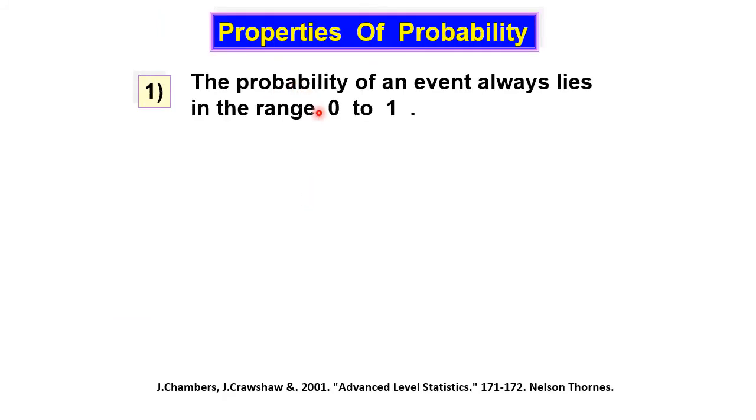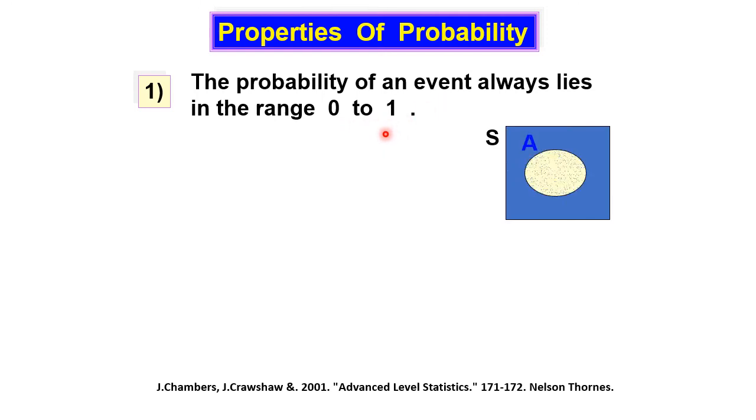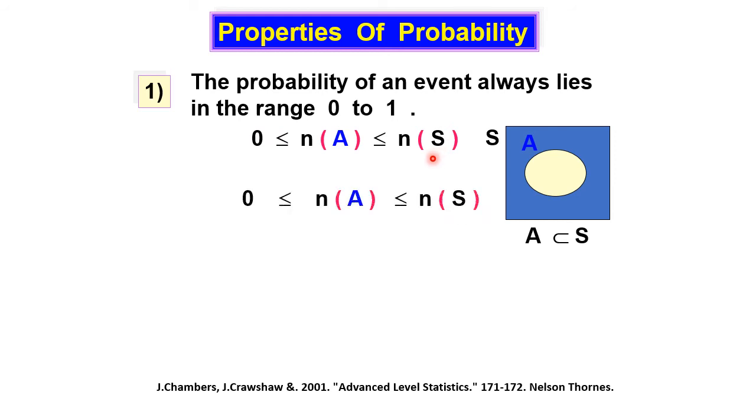In general, the probability is between 0 and 1, meaning 0 point something. So this is our sample space. This is a subset, event A, inside the sample space. So A must be a subset of sample space S. So the probability of an event A is between 0 and 1. The sample space is 1.